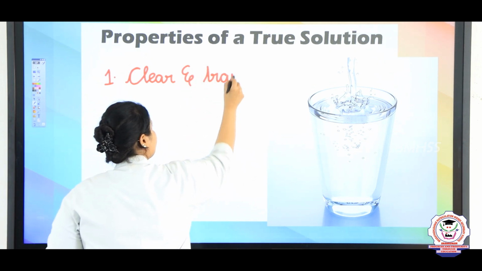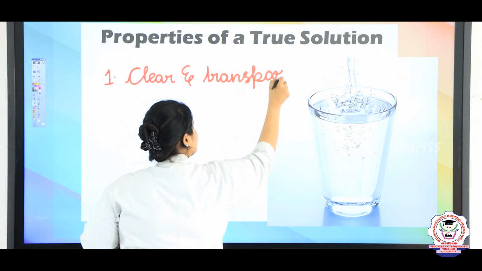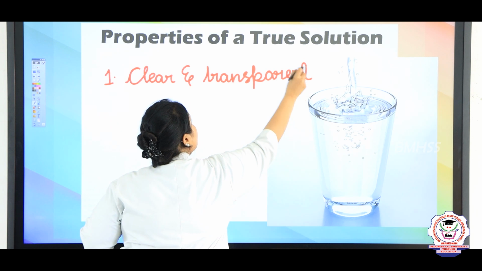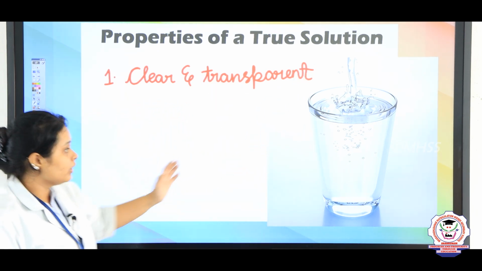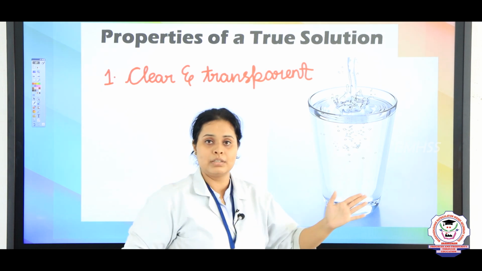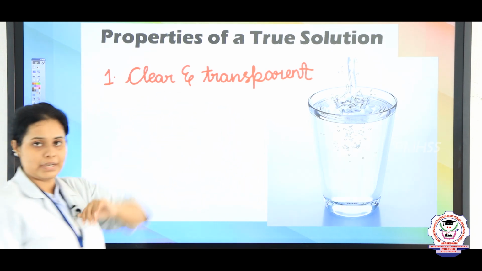What does transparent mean, children? Transparent means you can see through it. If there is water, in this water you can see through it and see what is behind. That is known as transparent.